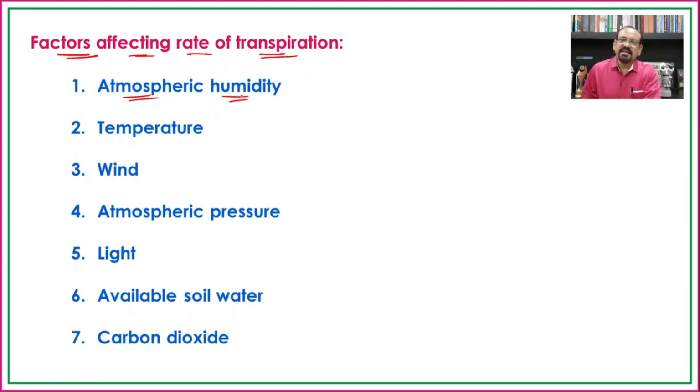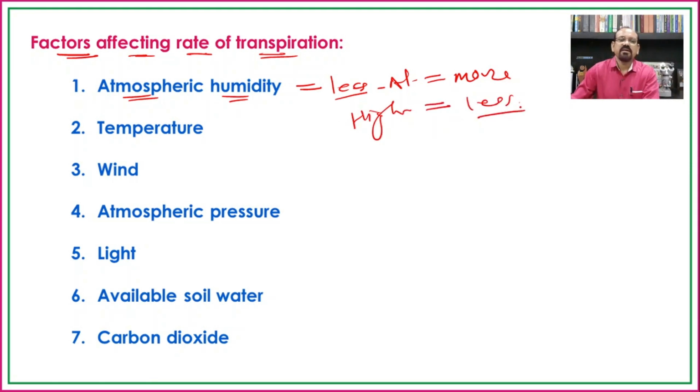This increase in the vapor pressure in the stomatal cavity results in the release of water vapors from the stomatal cavity to the outside. So if there is less humidity in the atmosphere, there will be more transpiration, and if there is higher humidity, then automatically there will be less transpiration.